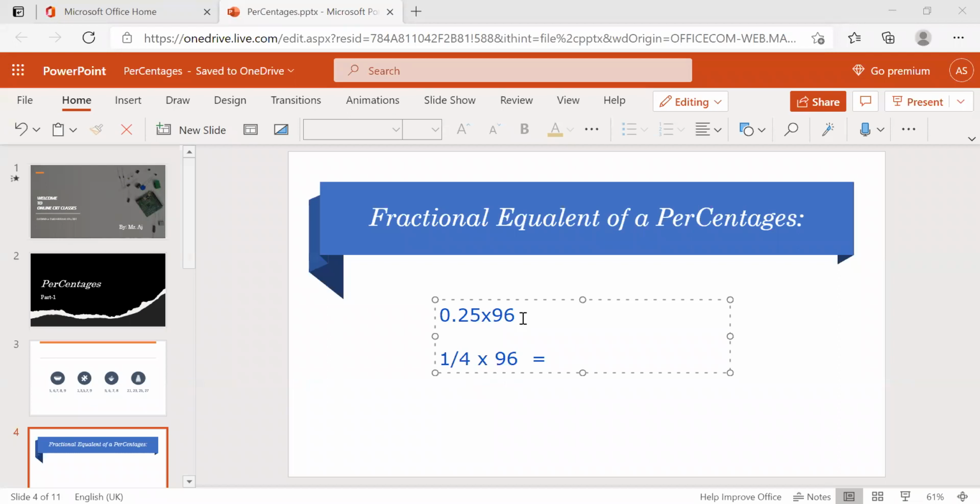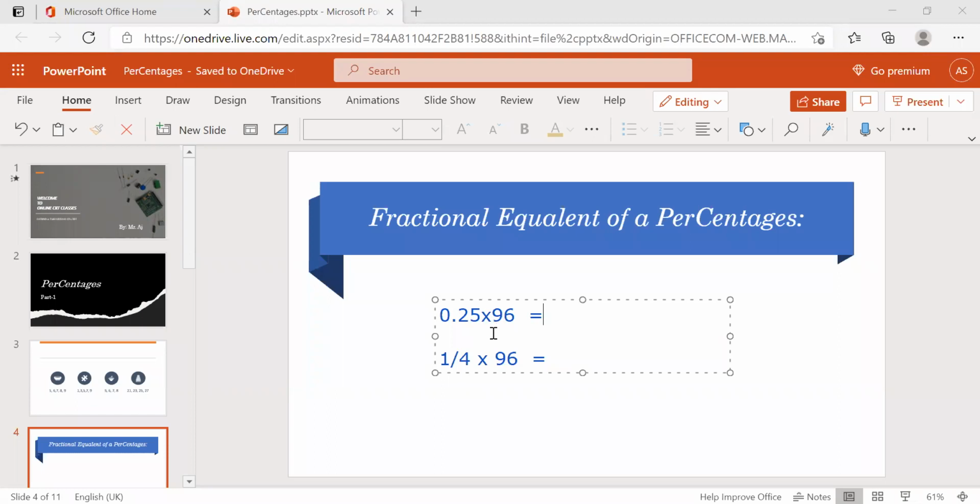And for this one also, you'll get the same thing. But why this decimal multiplication? 0.25 is nothing but the decimal equivalent of a percentage. If you multiply with this decimal into the number, it will take much time and is too difficult. If you are very good in multiplication, then okay. But if you solve it like this, 1/4 into 96, you get the same in an easy method.